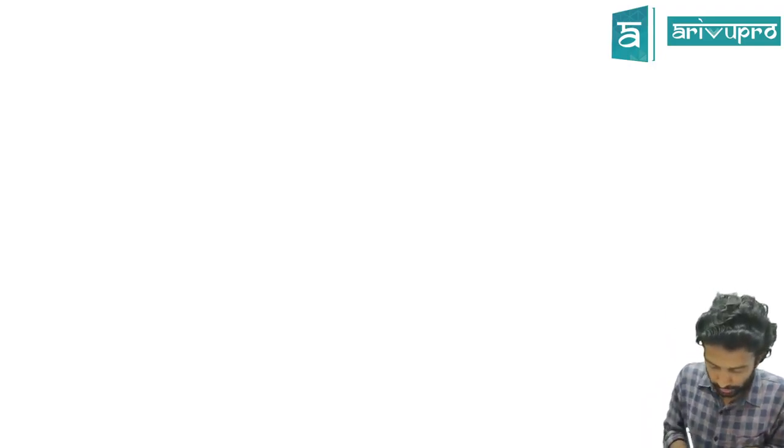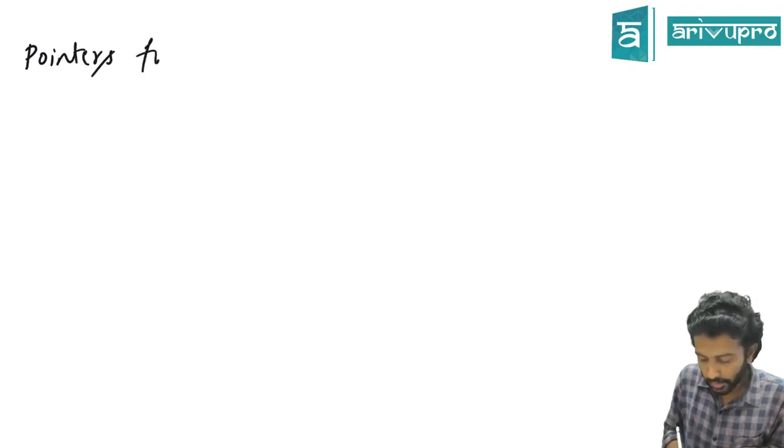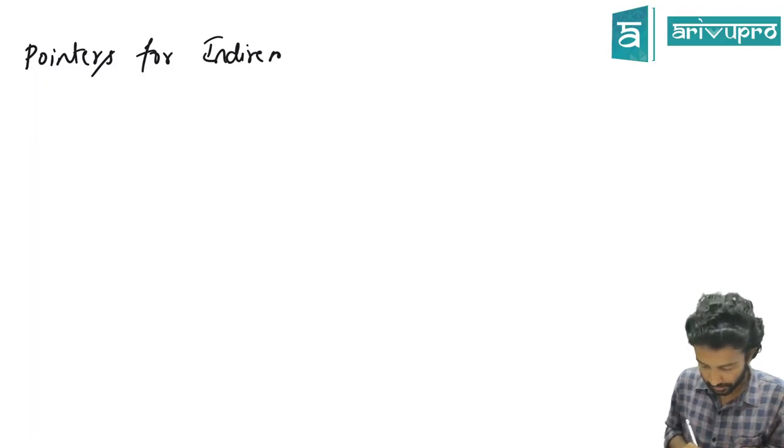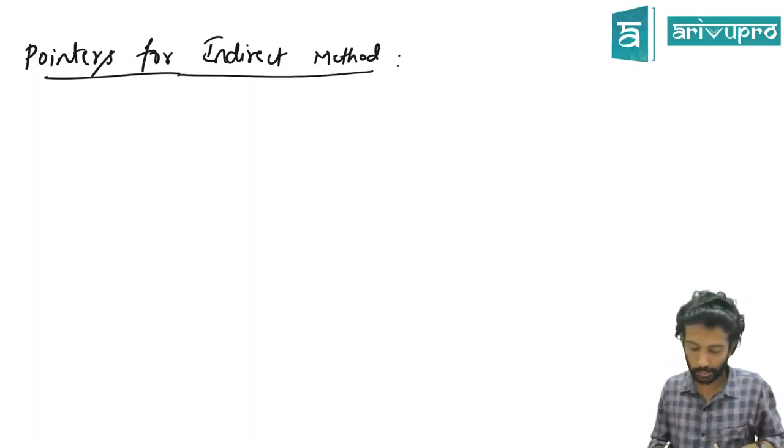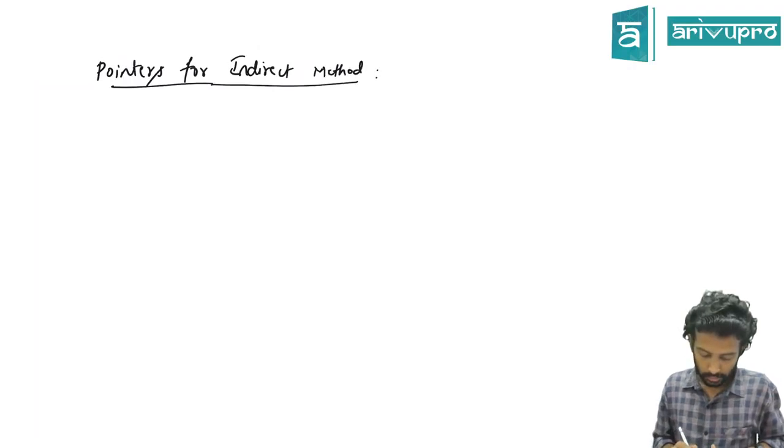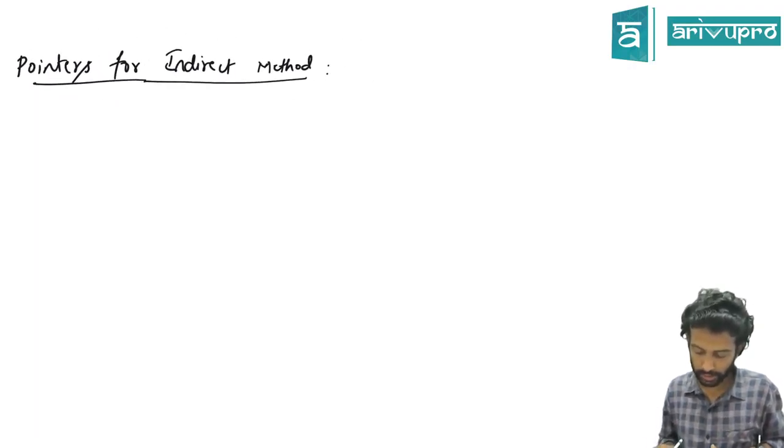If there's no time to revise cash flow statement, this one sheet helps you revise. So you can write pointers for indirect method. We'll not write them as 1, 2 and so on. We'll make a small format. But you got the point, I guess.